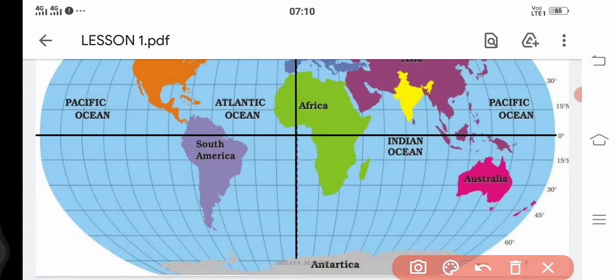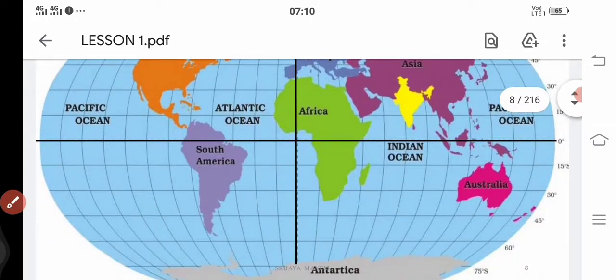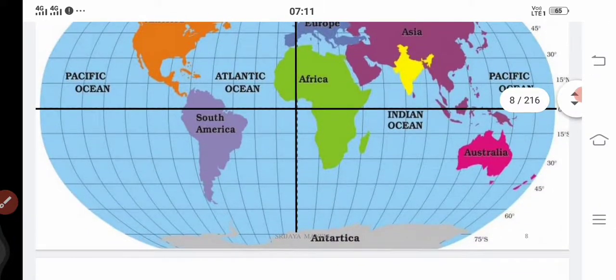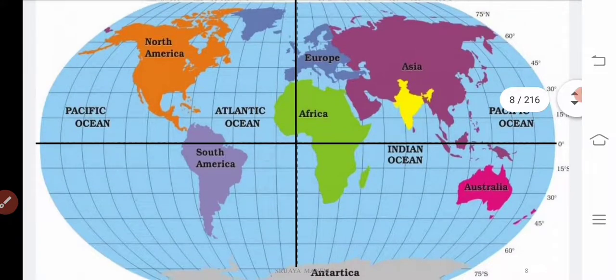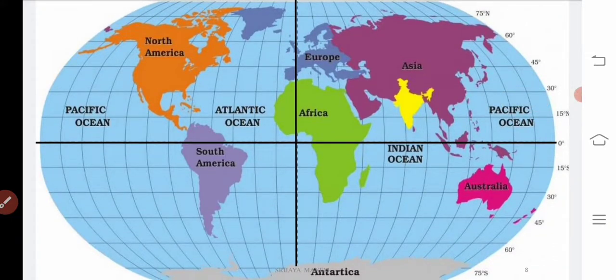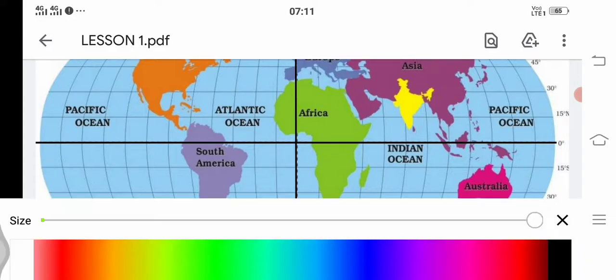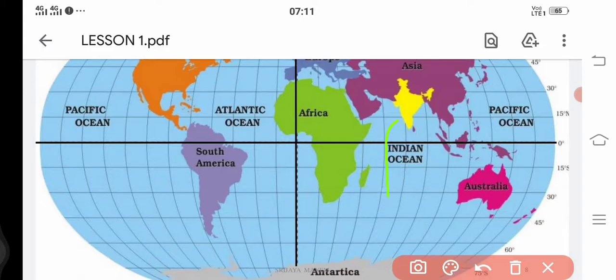Now we already discussed that this vertical line, which is also dividing the earth, is actually called longitude. Longitude is also dividing the earth into two equal parts, and it is connecting the north part with the south part.